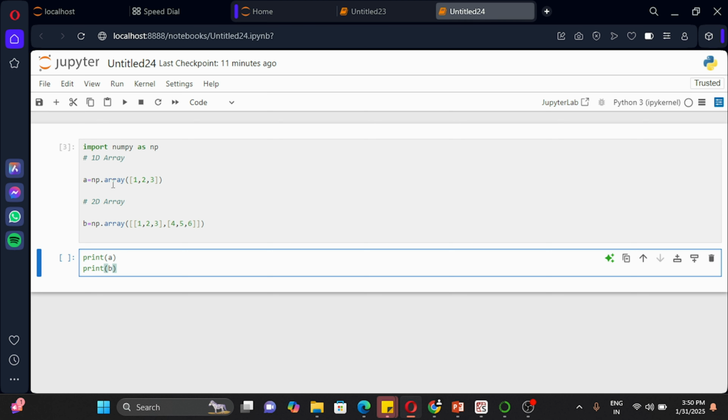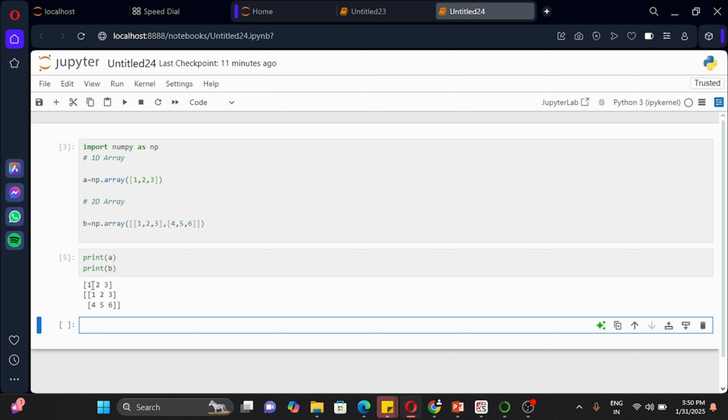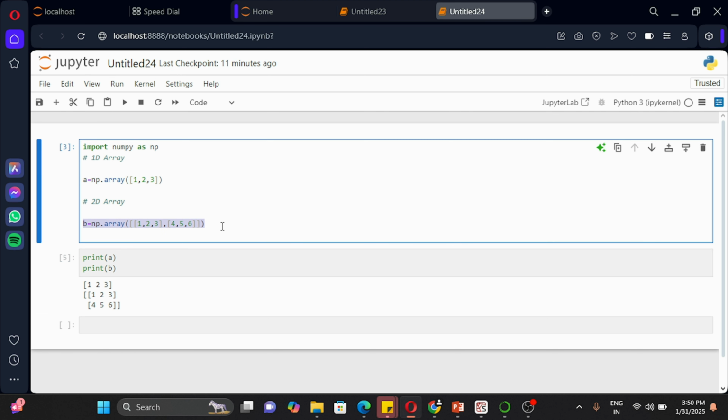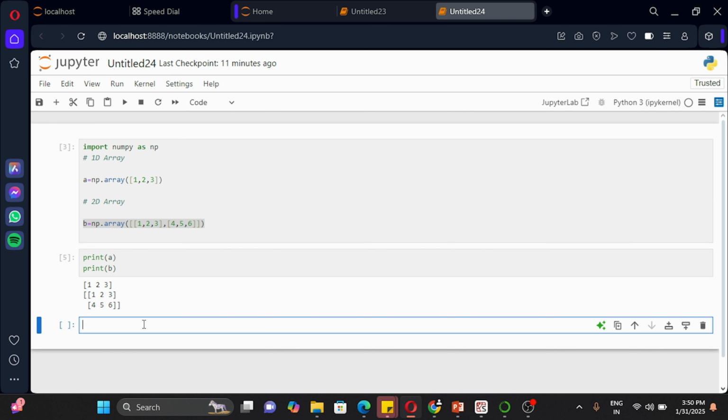Yeah, so now if you run this statement, what will you see? This is our first 1D array, 1, 2, 3, and a two dimensional array means rows and columns, right? So this is 1 2 3 4 5 6, the same that we have just created here. Now let's check the attributes of the array.